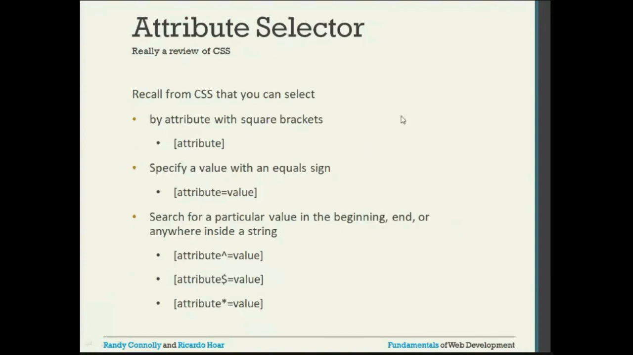Similarly, we can have attribute selectors. Recall from CSS that you can select by attribute with square brackets, specify a value with an equal sign, and search for a particular value at the beginning, the end, or anywhere inside. So this is the beginning, this is the end, and this is anywhere.